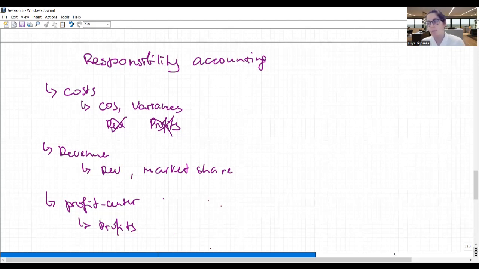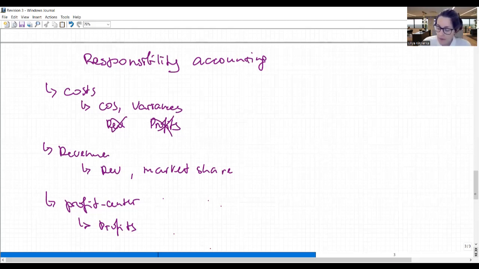Well, let's say we buy cheaper raw materials, and that allows us to produce a better product, and this means that we get more customers and they're willing to pay higher margins. So yes, on one hand the costs are higher than expected, but on the other hand the profit is better, and profit is more important for the shareholders because it is closer to their shareholders' wealth increase than just cost control or revenue.